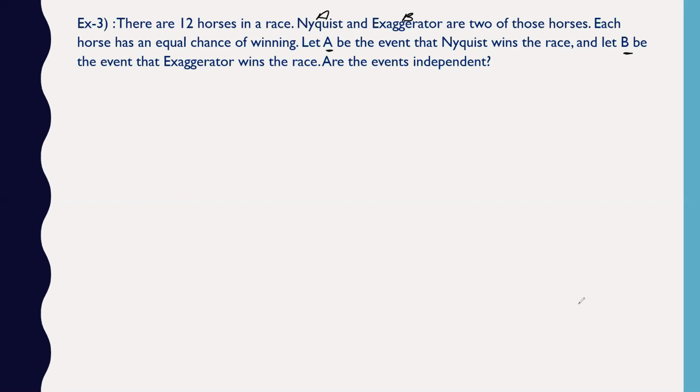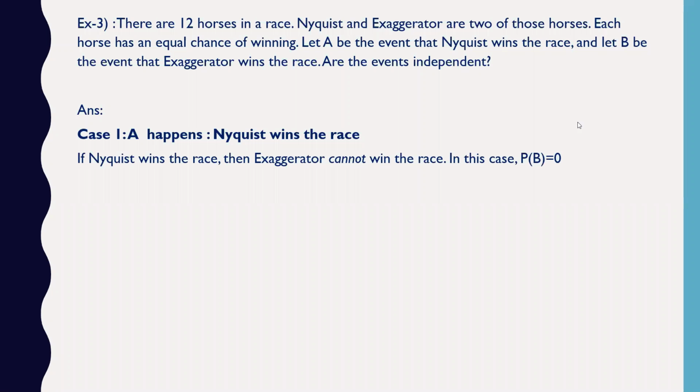No, they are not independent. Let us see why. Likewise, as I have taken in the previous case. Case 1, if A happens. If A happens, it means Nyquist, which is the name of a horse, will win the race. Then definitely Exaggerator will not win the race, so the probability of B becomes exactly 0. So there is no point in talking about that.